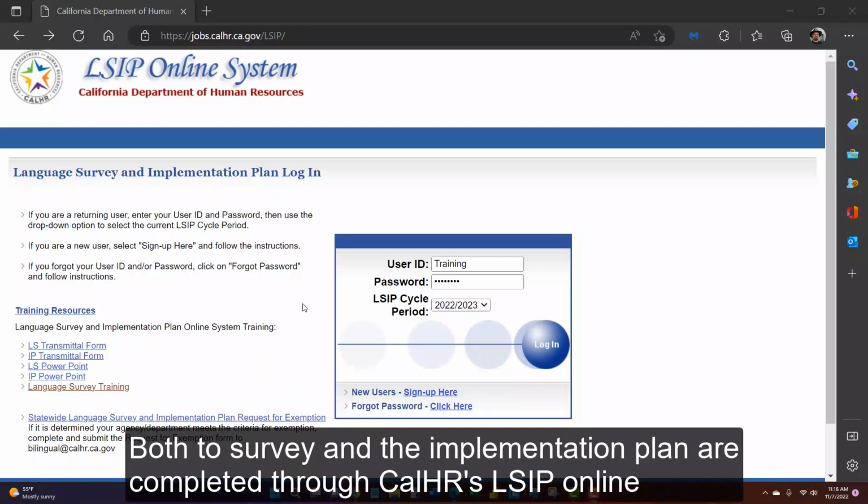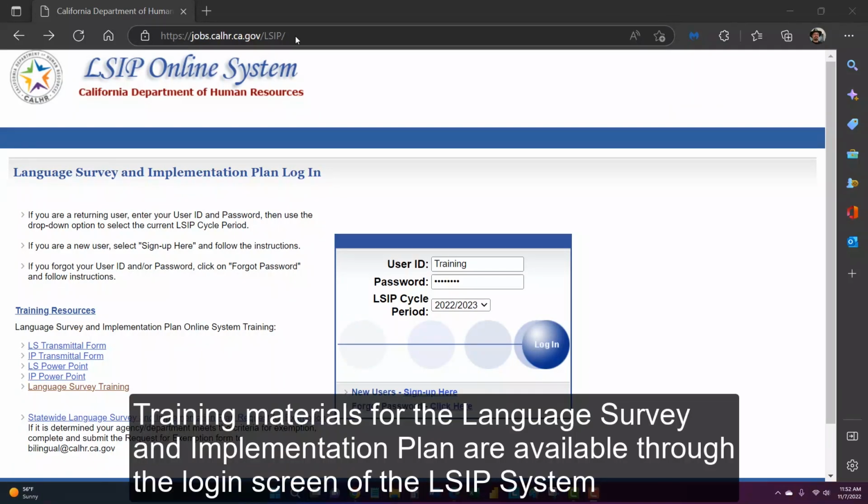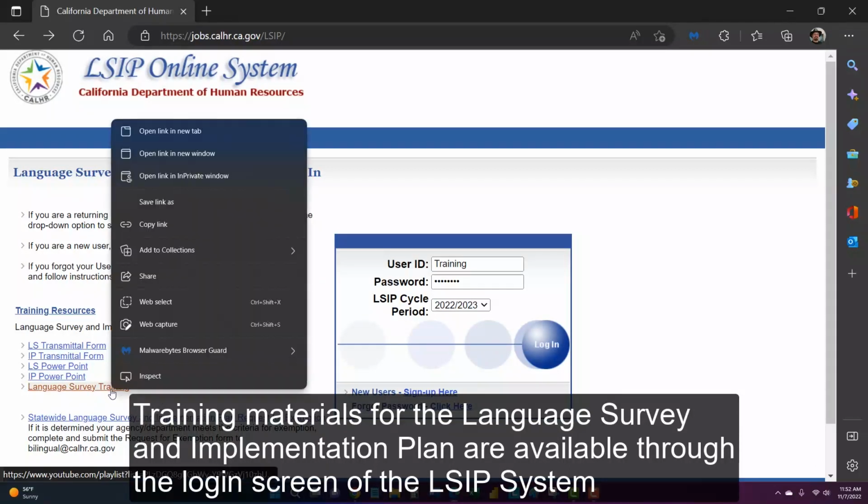Both the survey and the implementation plan are completed through CalHR's LSIP online system located at jobs.calhr.ca.gov/LSIP.